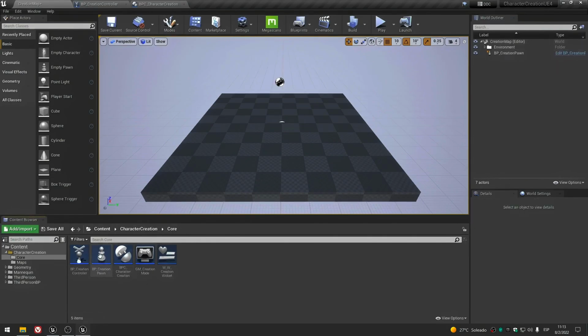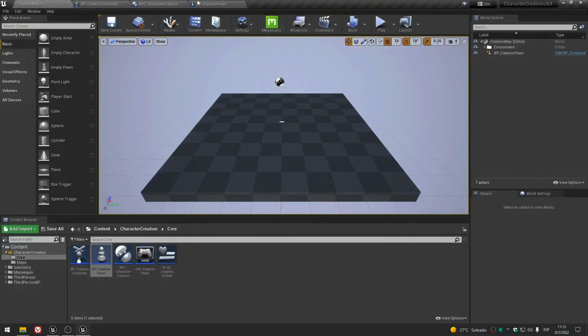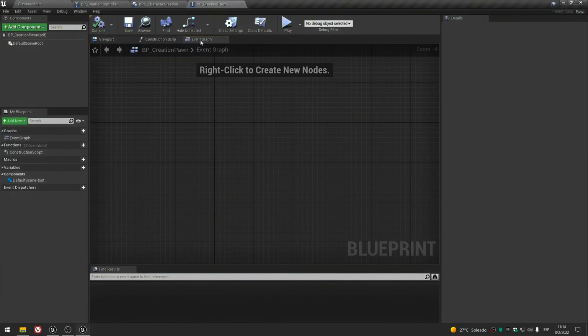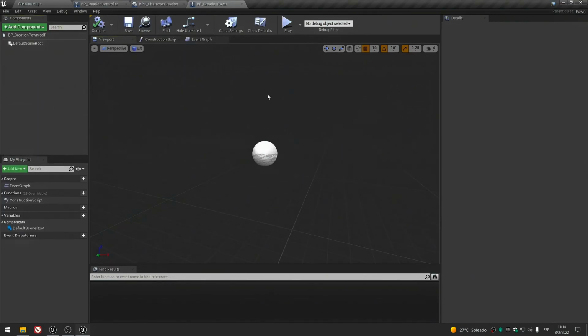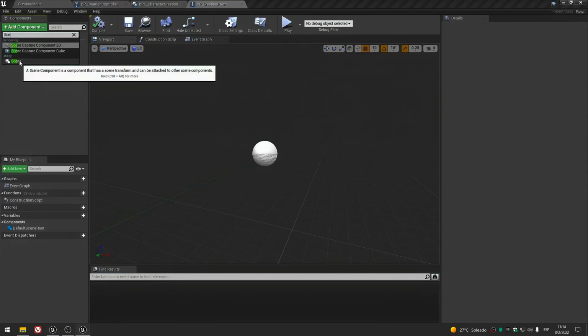Okay, let's start creating this system. Okay, this is quite empty for now. And just for now, we're going to load a mannequin so you can see how it looks. We're going to use a component called scene, and this will allow us to group the meshes by categories.